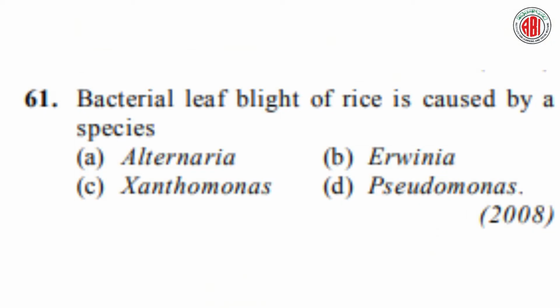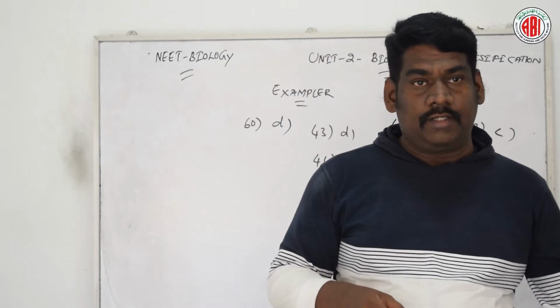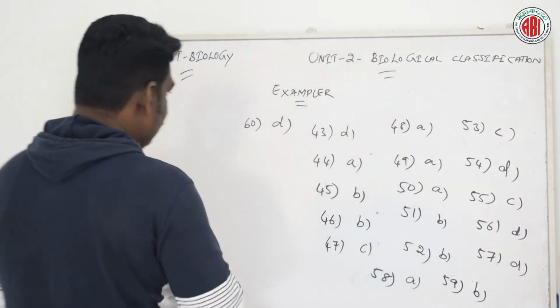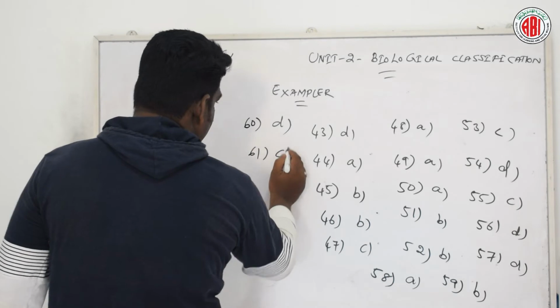Question number 61. Bacterial leaf blight of rice is caused by the species of Alternaria, Erwinia, Xanthomonas and Pseudomonas. Let us see the right answer for this question. Question number 61, option C is the right answer.